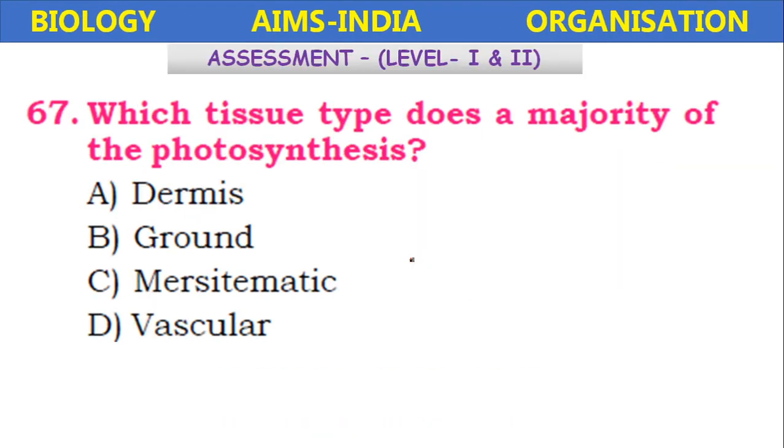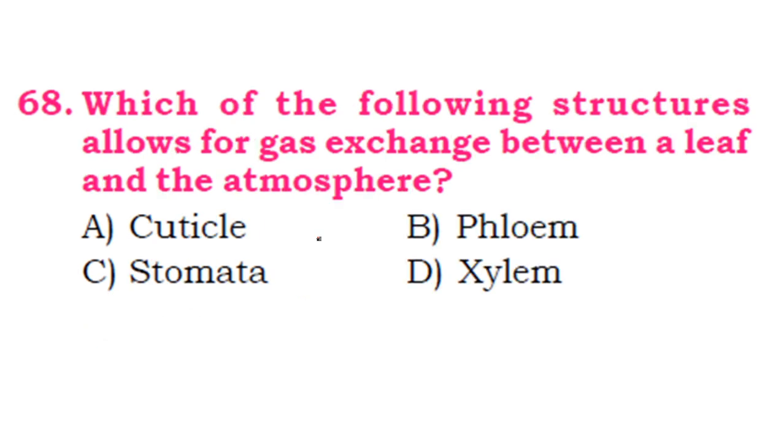Which tissue type does the majority of the photosynthesis? Dermis, ground tissue, meristematic tissue, vascular tissue. It is the ground tissue, consisting of parenchyma. The parenchyma present in the leaves is called palisade parenchyma, which performs the photosynthesis function.